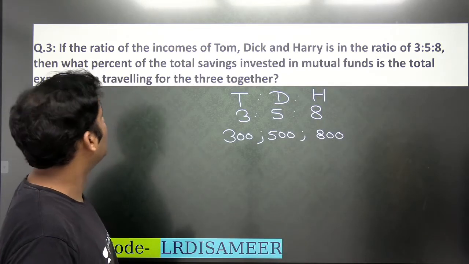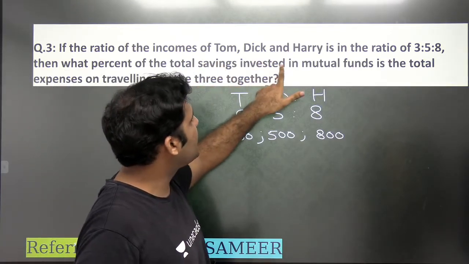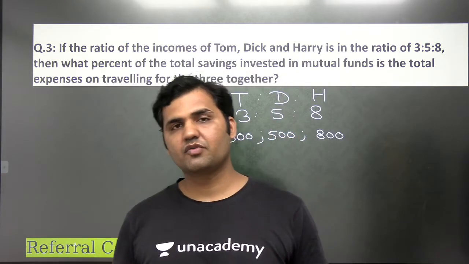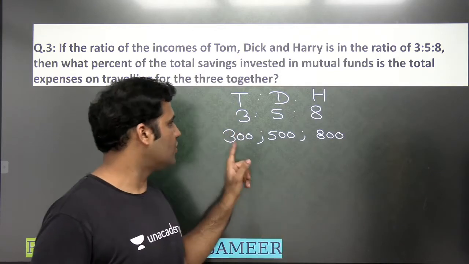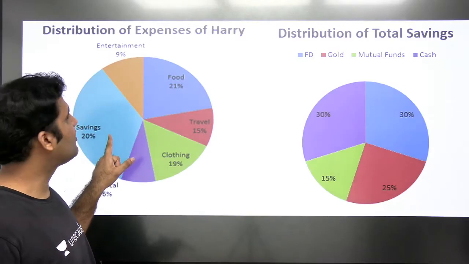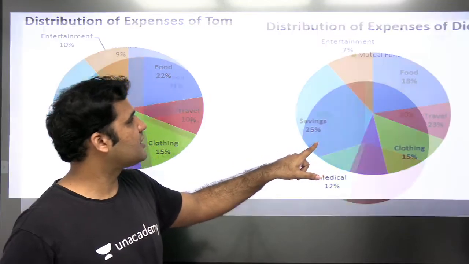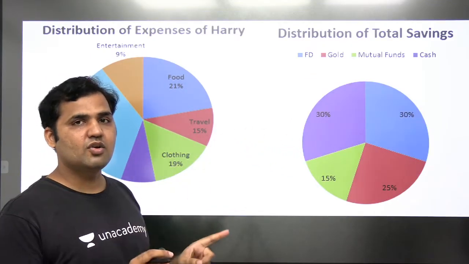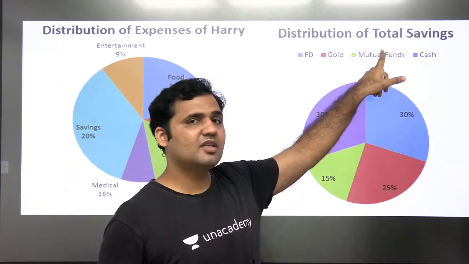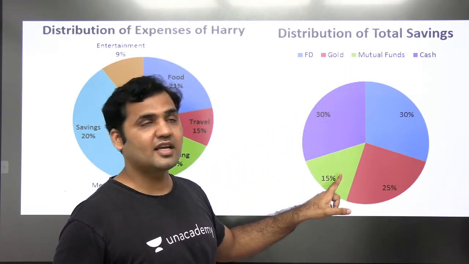Now the question that we are supposed to answer is, what percentage of total saving is invested in mutual fund? Is it possible to find out the savings by all three of them in mutual fund? Yes. Why? Because if you know the income of the individual, you can find out the savings of the individual because you have this pie chart which tells you how much is saved by Tom, how much is saved by Dick, how much is saved by Harry. Once you know their individual saving, you can also see the amount that they are investing in the mutual fund, 15%. Once you know the total saving, you know the amount that they are investing in the mutual fund.